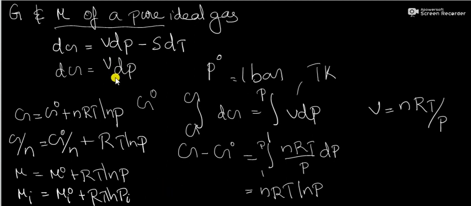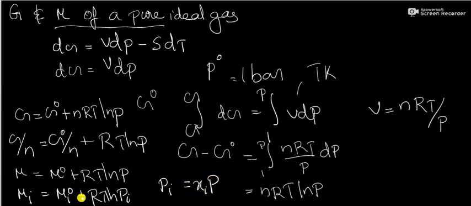We know that partial pressure Pi equal to Xi into P, where Xi is the mole fraction of the ith component and P is the total pressure.